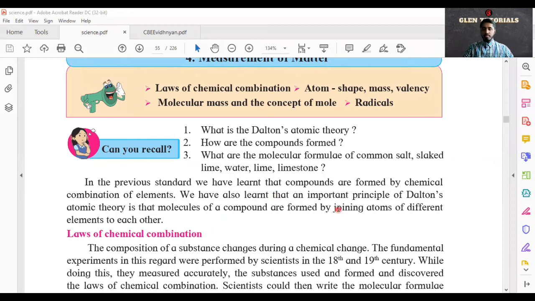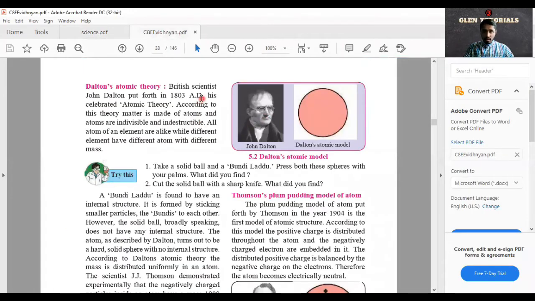We have also learned that important principle of Dalton's atomic theory. What was Dalton's atomic theory? We had studied it in the 8th standard. John Dalton put forward this atomic theory in 1803. According to this theory, matter is made of atoms, and atoms are indivisible and indestructible. Indivisible and indestructible means they cannot be destroyed.